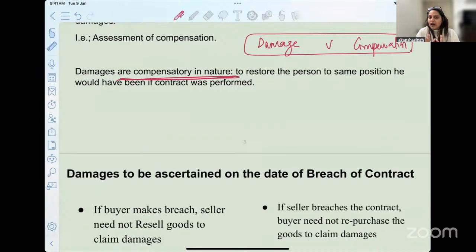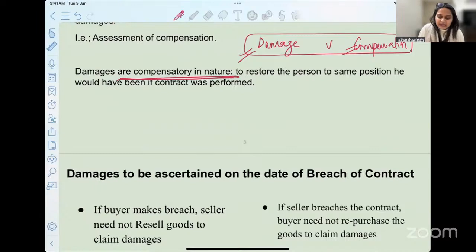If you are aware of the answer, and you must know this answer, I saw one of the questions in the previous year's question paper, which was only of 4 or 5 terms. It said, what is remedy? Now, if you're asked what is remedy, what are you going to write under that? Is it only consequences, section 73, 74, or are there any other set of remedies? Will you have to mention these 2 terms? Will you have to say that the idea is compensation here? Compensation can be done by way of damages and other ways.